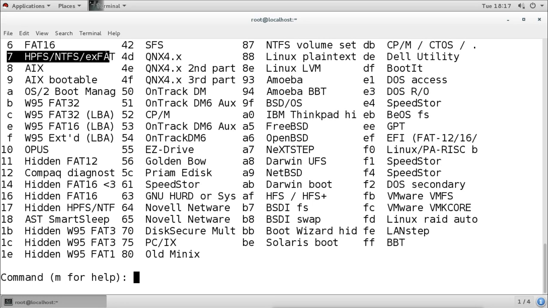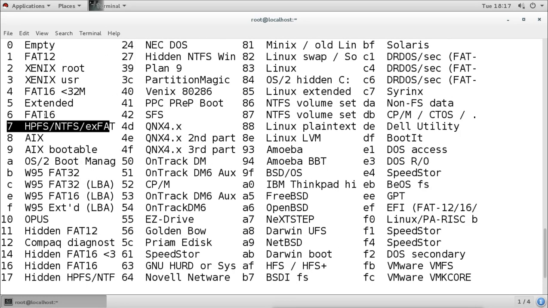So we can create a partition of this type, but to use the partition we need a file system. And for creating the file system, our kernel must support that file system. By default right now our kernel does not support all these types of file systems.